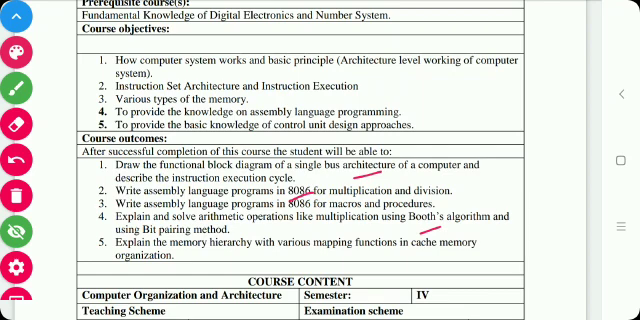And the last course outcome is that the student will be able to explain the memory hierarchy with various mapping functions in cache memory organization. Okay, so here the first unit is based on the microprocessor 8086. In that we will study the architecture as well as the instruction set and addressing modes of 8086, and the last unit is on computer organization. Now we will discuss our syllabus.